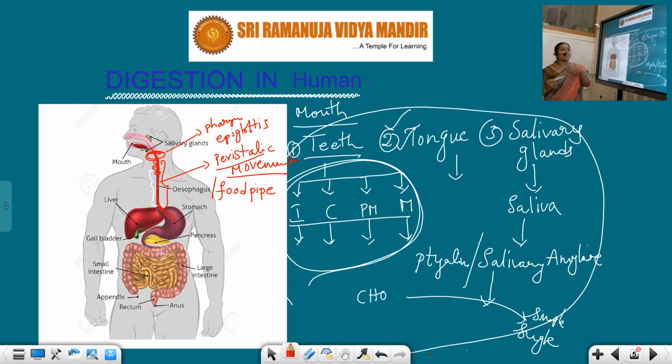We have the nostrils, nasal cavity, then the trachea, then it enters into the lungs, that is the airway. So there is a common junction, and there is a chance of food entering the trachea.